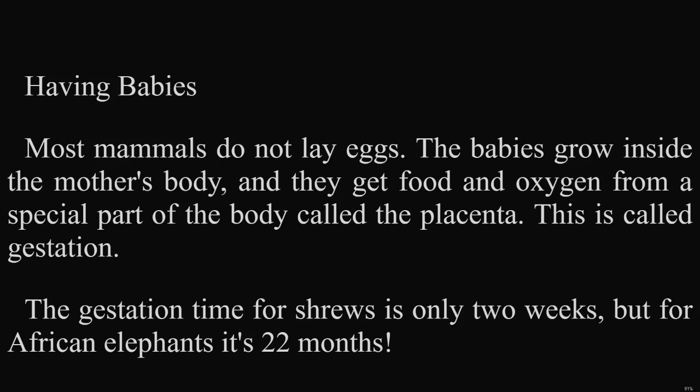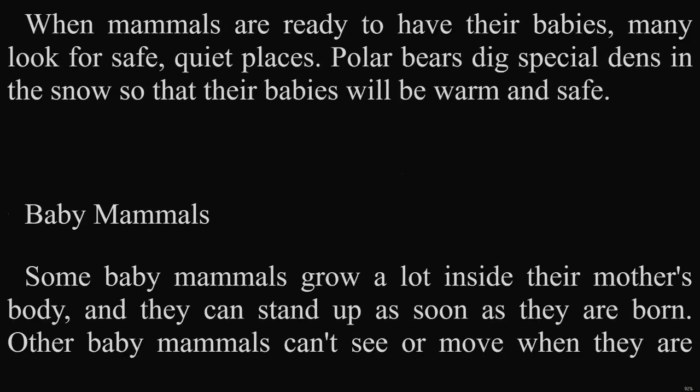The gestation time for shrews is only 2 weeks, but for African elephants, it's 22 months. When mammals are ready to have their babies, many look for safe, quiet places. Polar bears dig special dens in the snow so that their babies will be warm and safe.